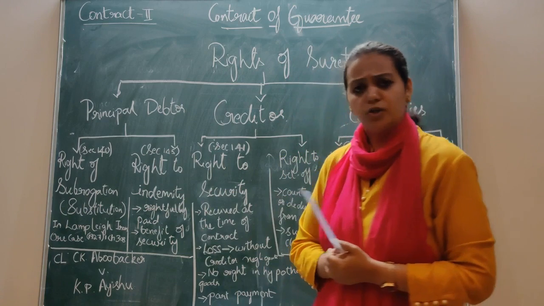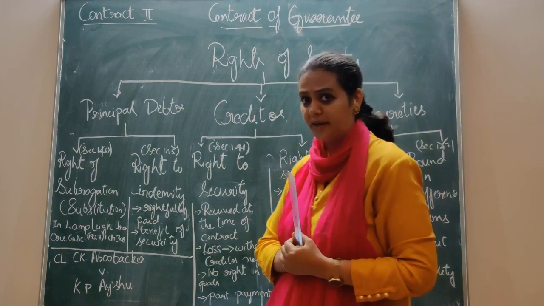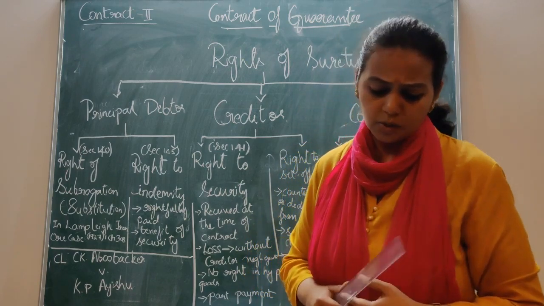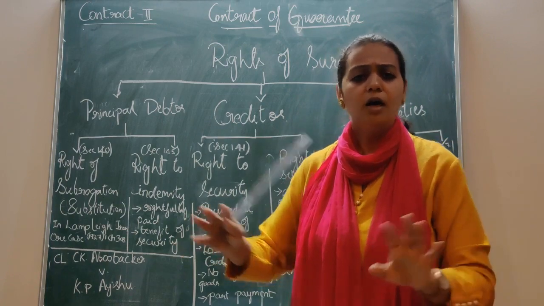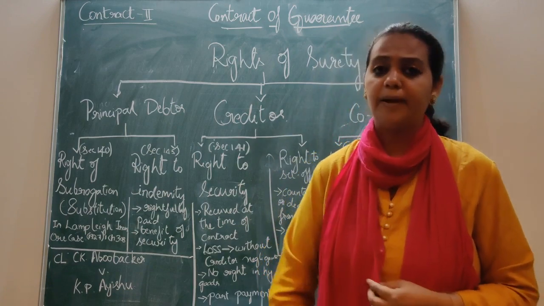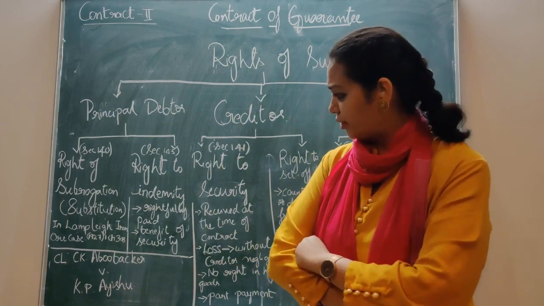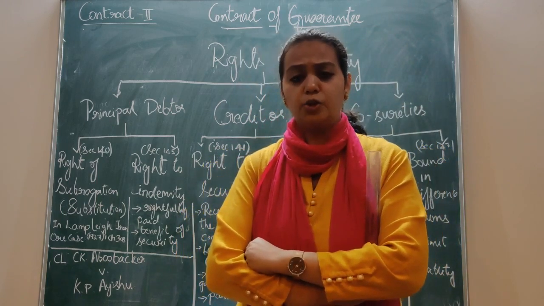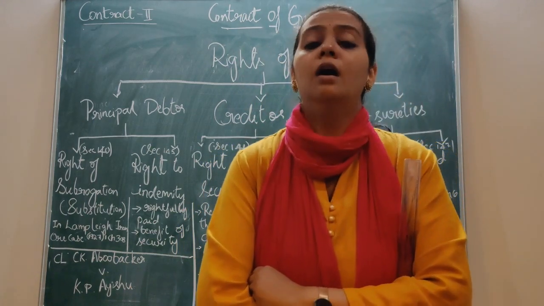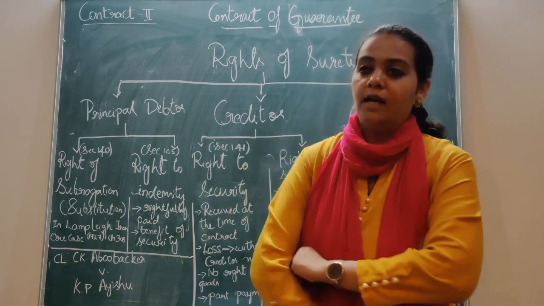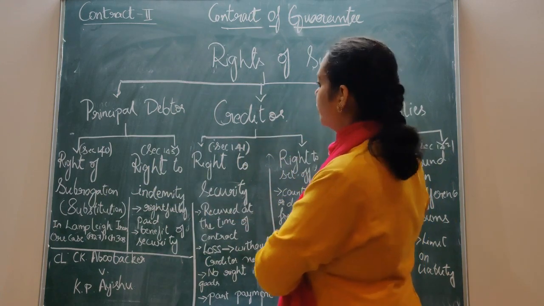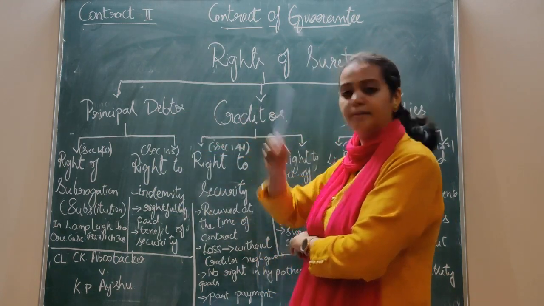So, right to indemnity. There is a loan transaction in which the principal debtor has made a default, and the creditor is asking for the money from the surety. Finally, the surety says, okay, I don't want to take all this headache. I'll clear off all the principal debtor's money, since I have given you the assurance that yes, I will pay. Now, my question is, when the surety is paying, he has to be indemnified, right? He has to be compensated by whom? The principal debtor, right? Yes, that's all. Here, section 145 speaks about the right to indemnity. Remember, the surety has a right to be indemnified by the principal debtor.